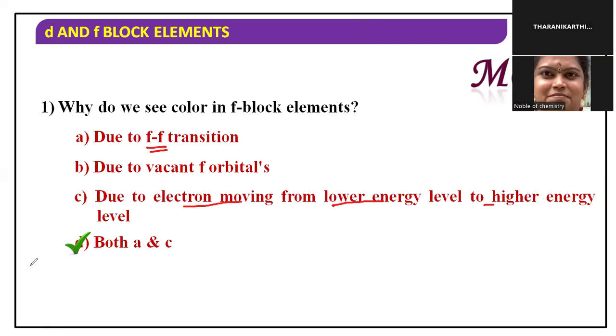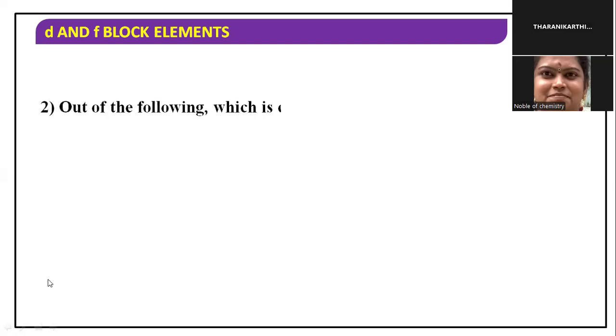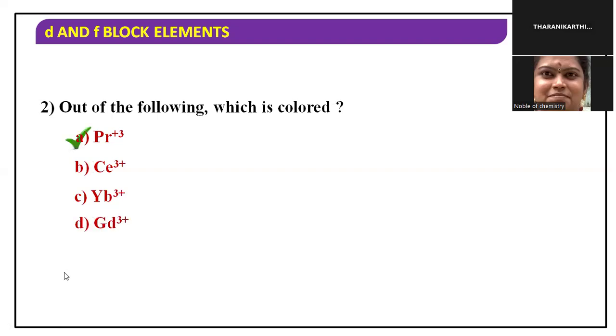So option A as well as option C. Then, out of the following, which is colored? Praseodymium is 4f. The f0 and f7 configurations are colorless.